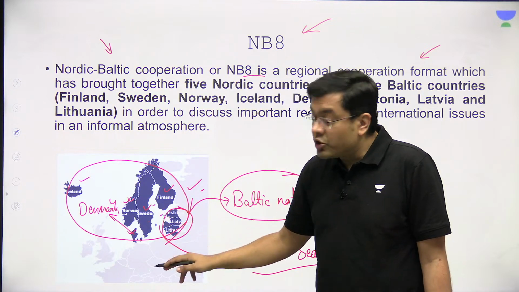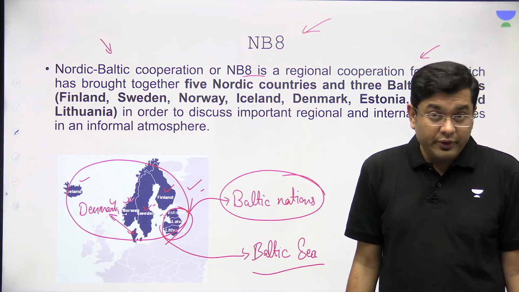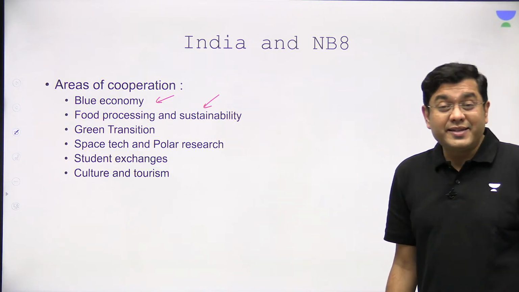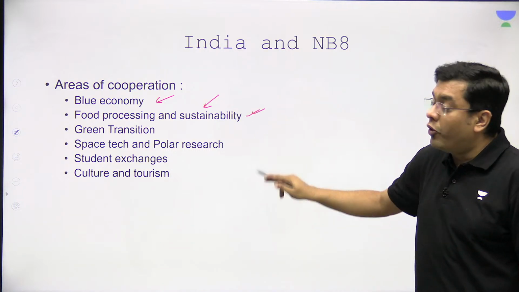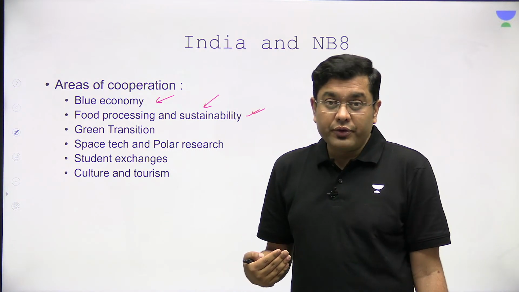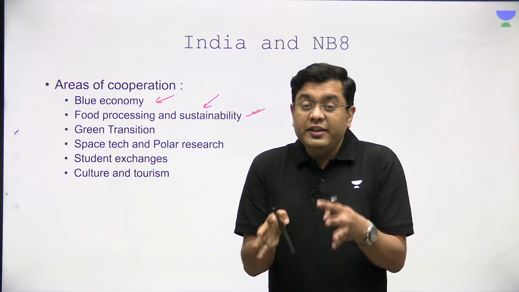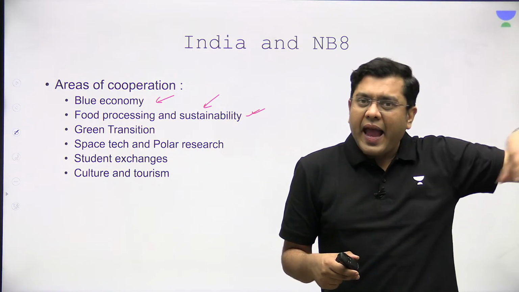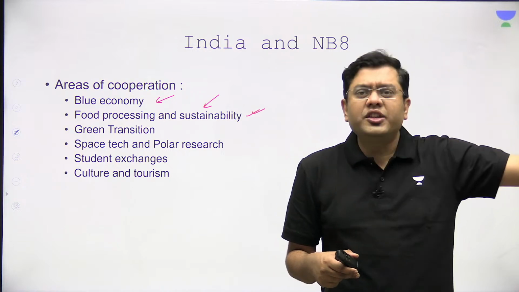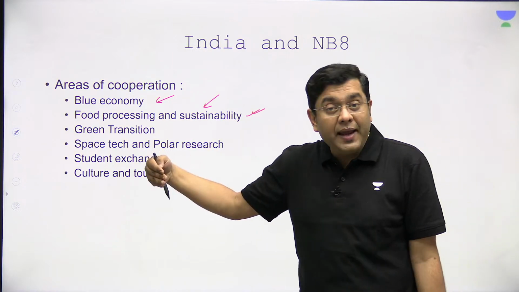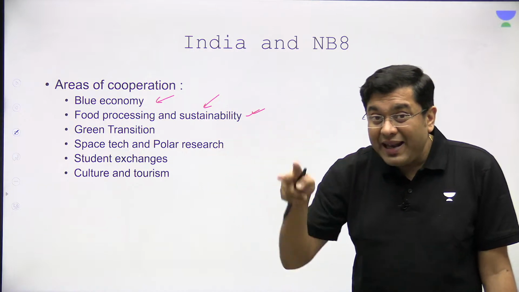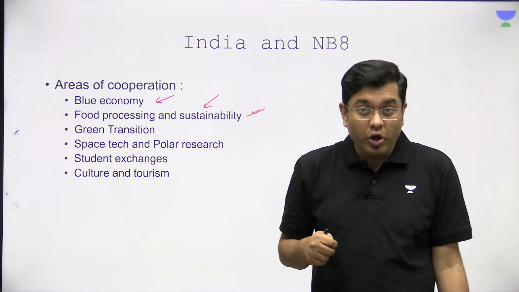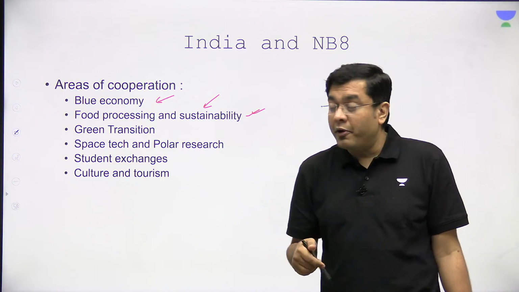So the maritime resources are quite significant. These are the countries which also have a significant amount of fossil fuel reserves. Right? So that can also be beneficial. Food processing and sustainability. This is where Indian exports, agricultural exports, can significantly help. Because in these polar countries, agricultural growth is stymied due to the climatic conditions. And a country like India, which is amongst the largest producers of grains in the world, can step in and benefit. The bilateral trade between the countries as of past year was already touching close to around $5 to $6 billion. So that is why there is a huge scope of improvement.